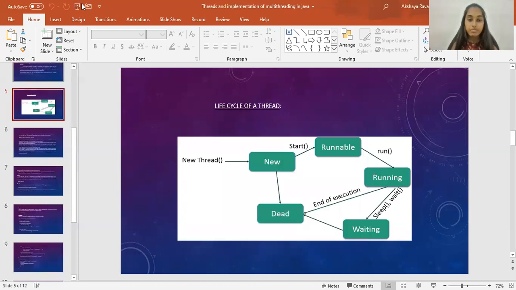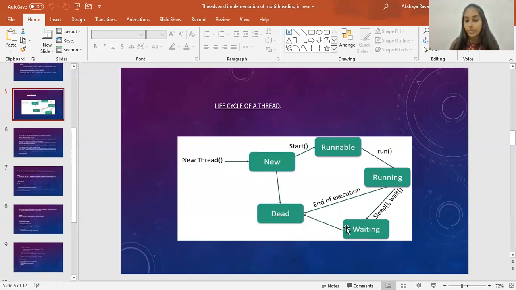Here in multithreading, we have the life cycle of a thread. It begins with the new state, where a new thread has been created. Then we have to run the program, that is runnable, so we have to start the thread, and that is called runnable. And when we run the program for an output, we can see a state called running. It is one of the stages of the life cycle of a thread where the execution of the program is running. And then after the execution of the program, it gets to sleep and wait.